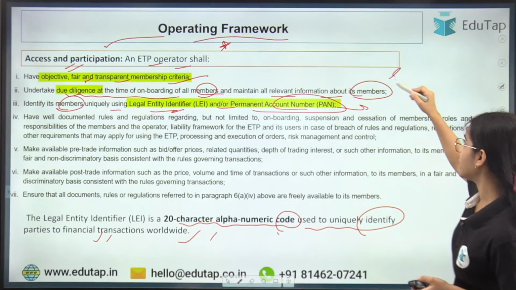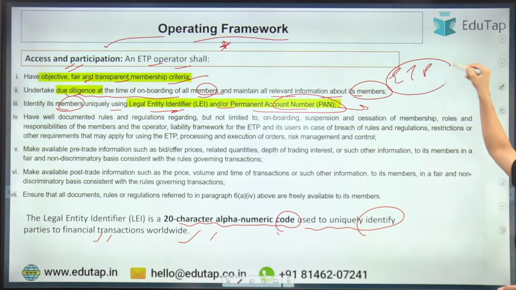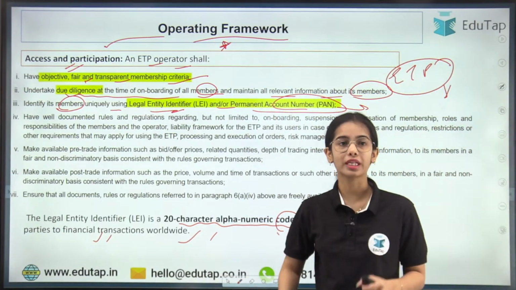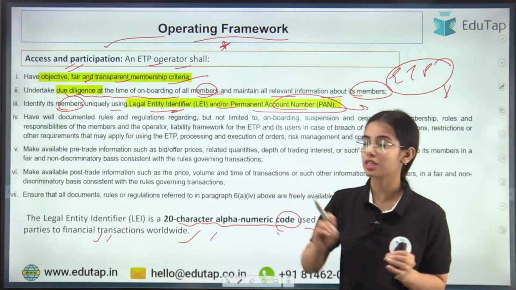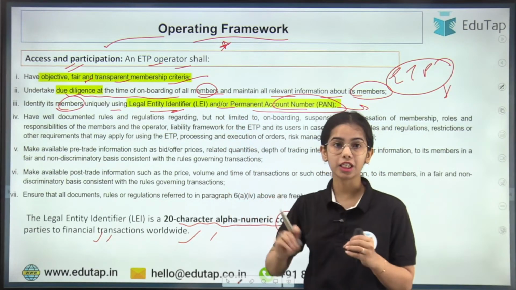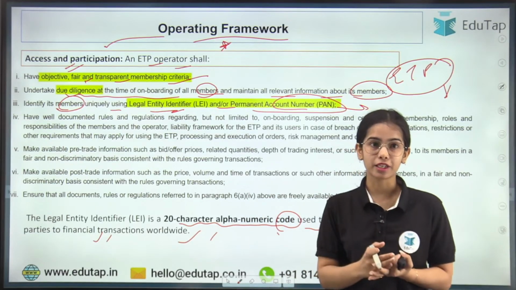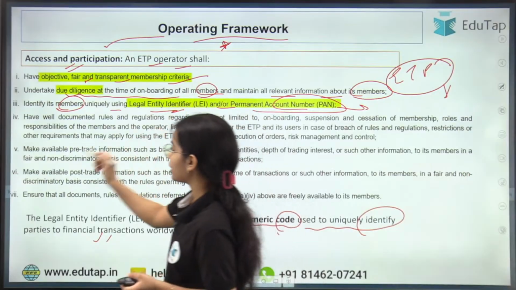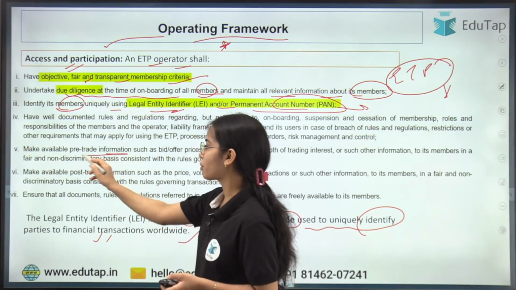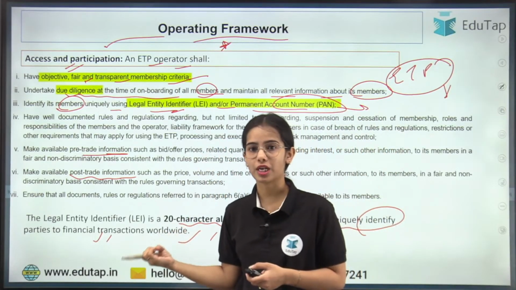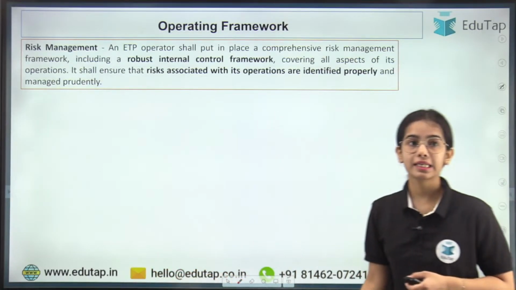So this is the basic idea: access is provided to the electronic trading platform for the trade. These guidelines should be followed: there should be objective, fair and transparent membership criteria, and for the members joining the ETP for trade, the legal entity identifier or the PAN number has to be taken. The ETP should make available pre-trade information as well as post-trade information. All this information has to be provided. Next is risk management.